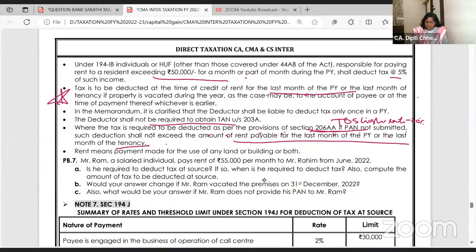Rent means payment made for use of any land or building or both, not of plant and machinery and equipment. My books of accounts are not audited, but I am staying in a residential house and paying rent of land and building above 50,000.